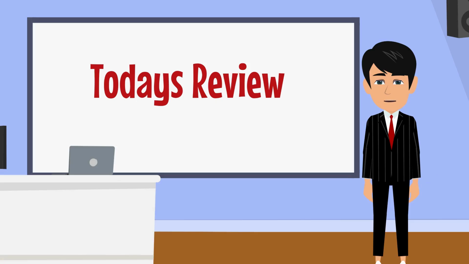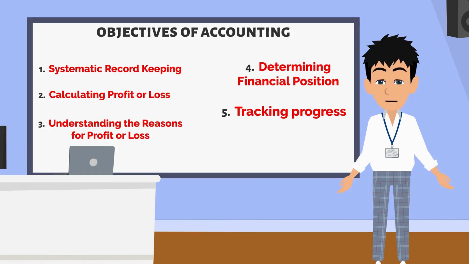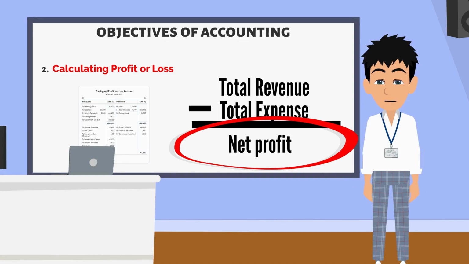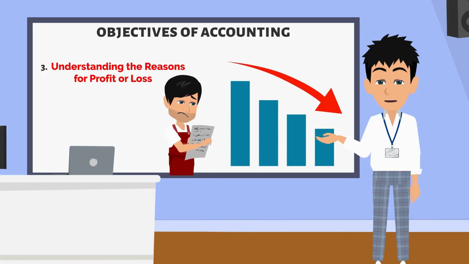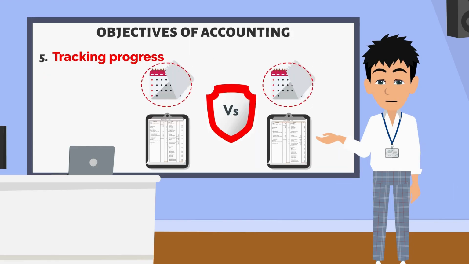Okay, good. Then, Nishant, let's review what we learned today. First, we have learned the 5 objectives of accounting. 1. Maintaining systematic records. 2. Calculating profits and losses. 3. Understanding the reasons behind profit or loss. 4. Determining the financial position. 5. Tracking the progress of the business.